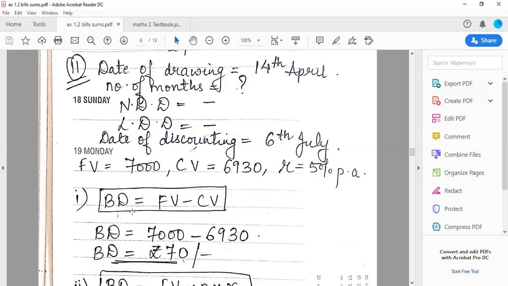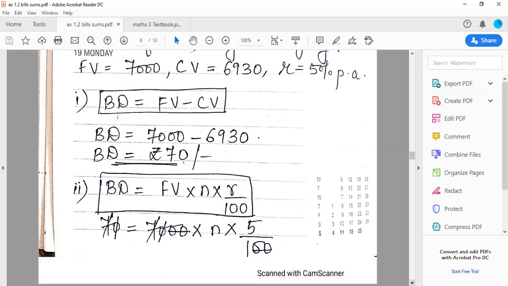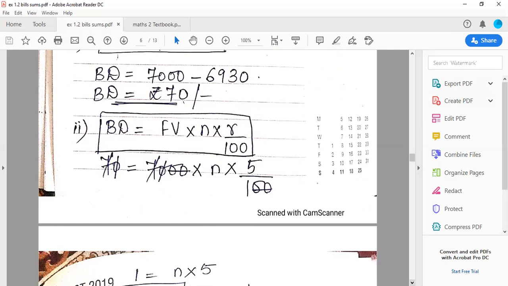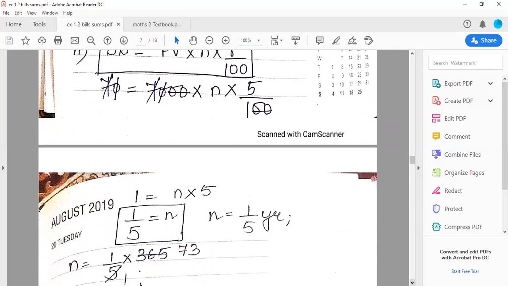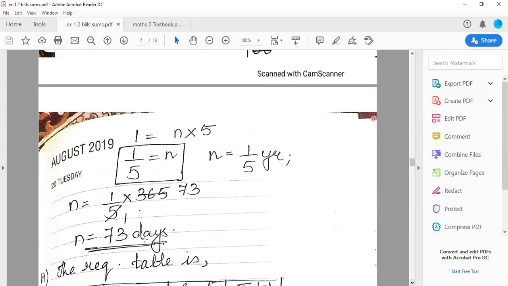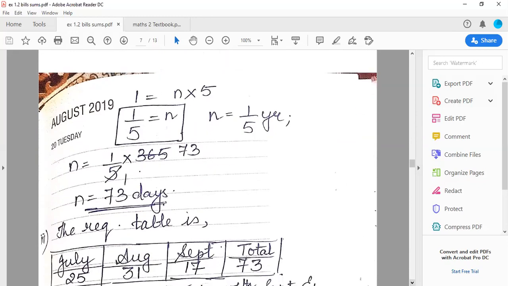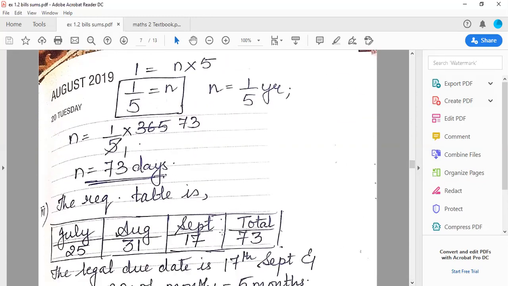So as usual, I've put the formula first. BD is equal to FV minus CV. So I've got the value of BD. Then again, I'll put the second formula of BD. BD is equal to FV into N into R upon 100. Again, I got the value of N to be 1 upon 5 years, which I'll convert it into number of days by multiplying it by 365. So the number of days comes to 73 days. Now, once I get the number of days, I can prepare my table.